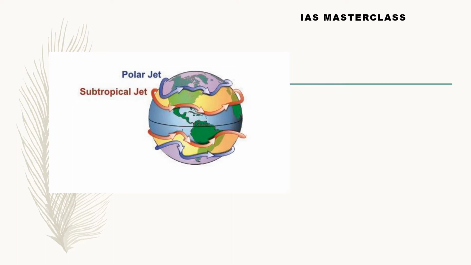And the subtropical jet stream is stronger between the Mediterranean region and the Himalayas. It also moves in the west to east direction. It is between the Mediterranean region and, precisely if you ask me, the Tibetan Plateau.